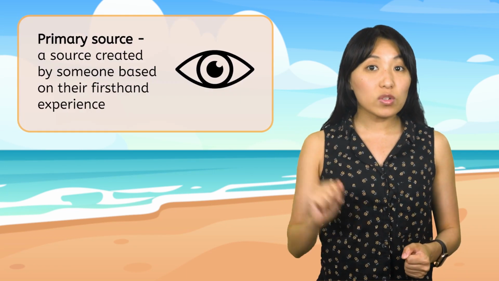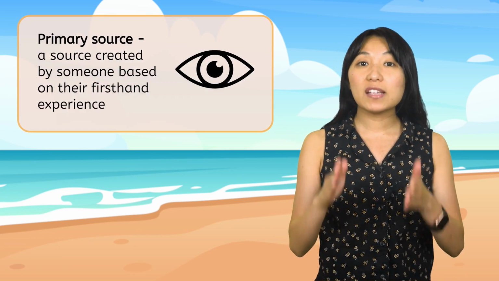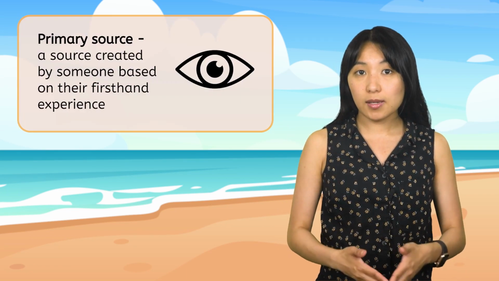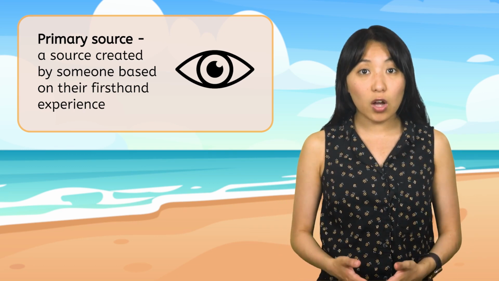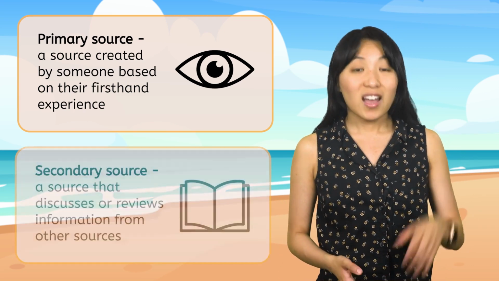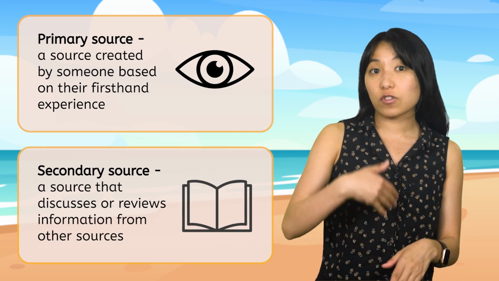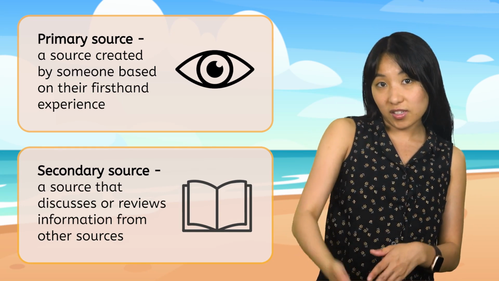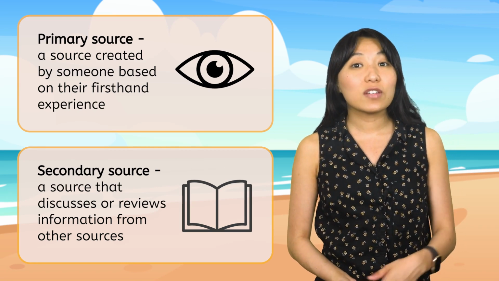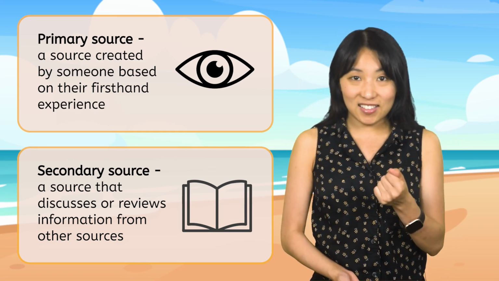A primary source is a source created by someone based on their first-hand experience. They personally saw or experienced the topic. A secondary source is a source that discusses or reviews information from other sources. The person who created it learned the information secondhand.